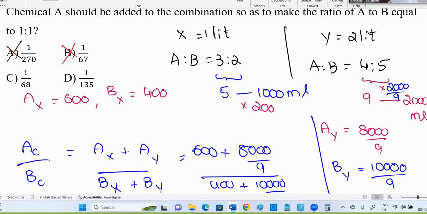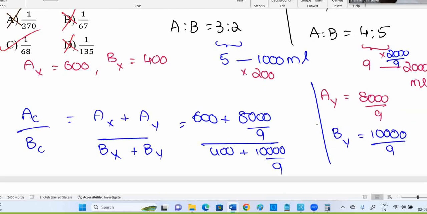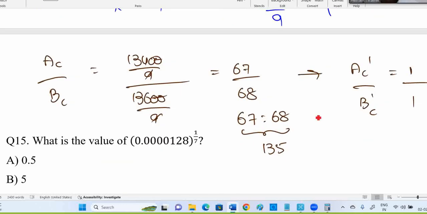Yeah, 67 by 68. If I add 1 out of 68, then 68 divided by 68. Yeah, 1 out of 68 is correct. My logic is simple: 67 by 68. For that, better you can write like this: for this combination, 67 out of 68, how much A is to be added?